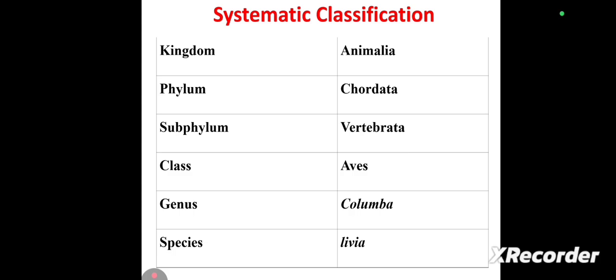So this is the systematic classification of Columba livia. It comes under the kingdom Animalia, phylum Chordata, subphylum Vertebrata, class Aves, genus Columba, and species livia.